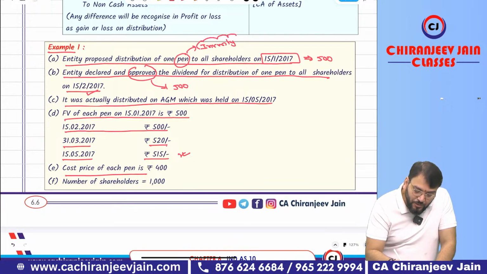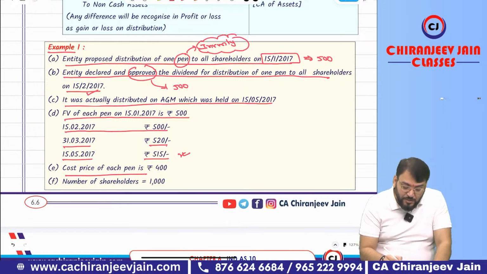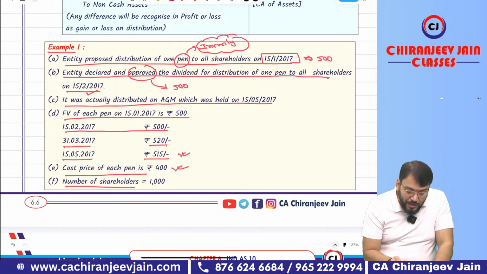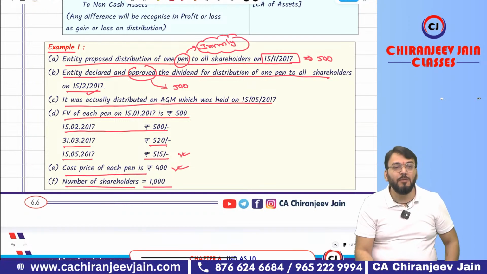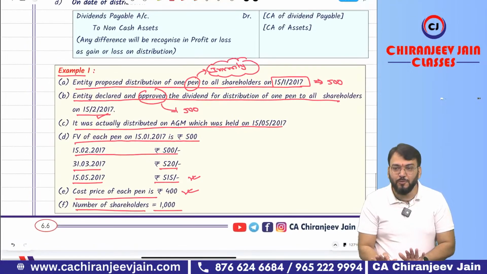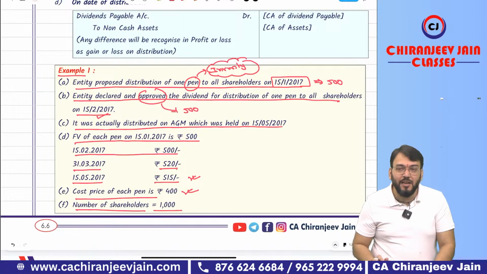Let us assume. Okay, I have assumed. So cost price of each pen is 400. Correct. Number of shareholders is 1000. What is the total number of shareholders? 1000. Give accounting treatment. You are not supposed to read the solution.